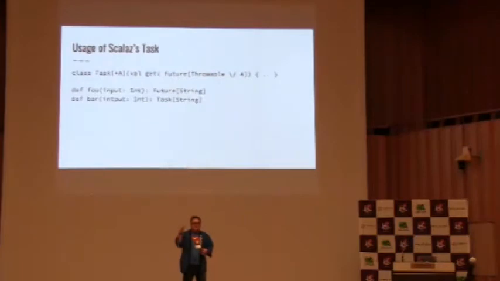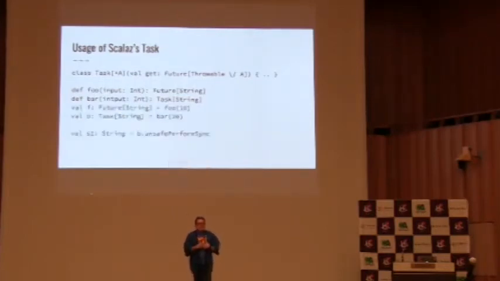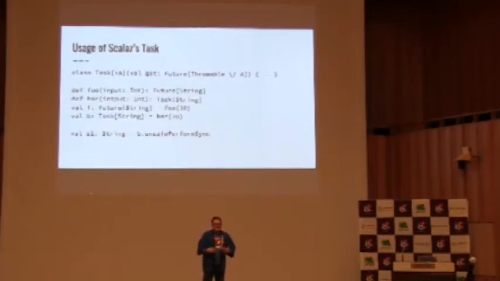You might have your value already, or maybe it's still being calculated, but it's running once you get that instance of Future. With Task, you get just a value, and nothing is running yet. You will need to call some method here. The method is called performSync, but there are equivalent asynchronous methods as well. That'll actually start the computation. So think of it as a Future, like a Future plus plus, all right?